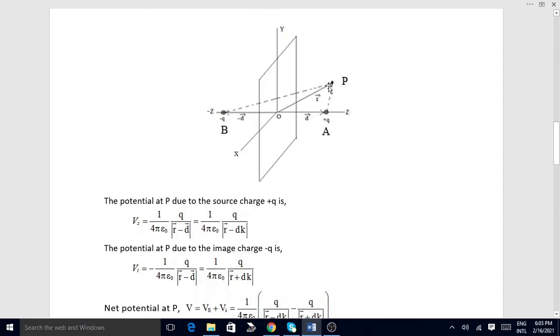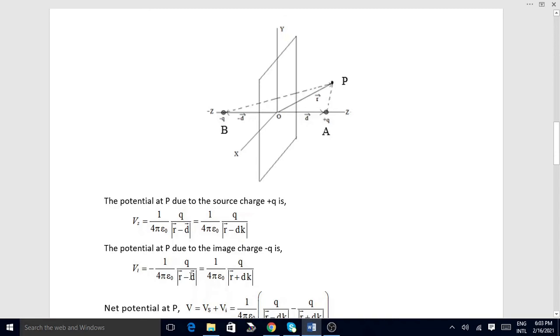R minus d gives this vector, but we need only the distance. Therefore, for the distance from B to P, the magnitude of r minus d is taken.